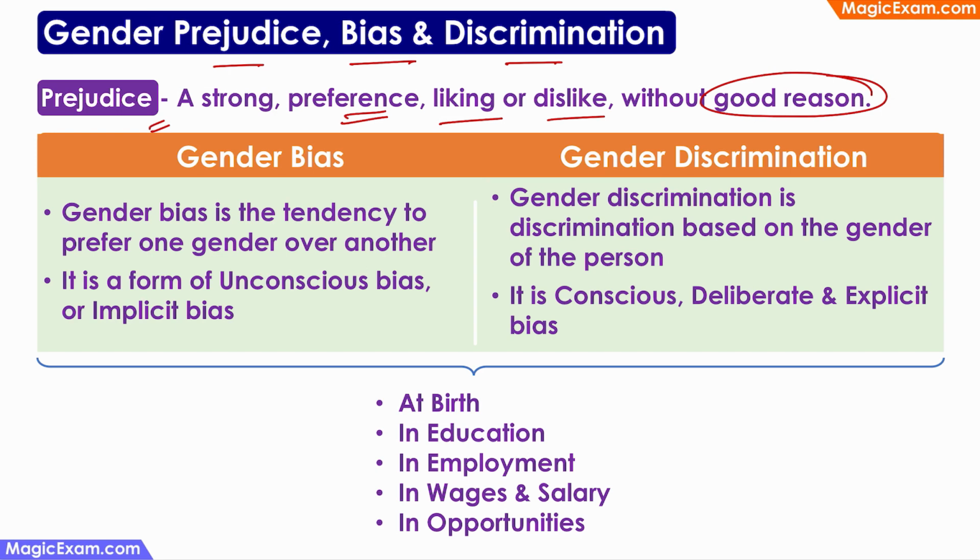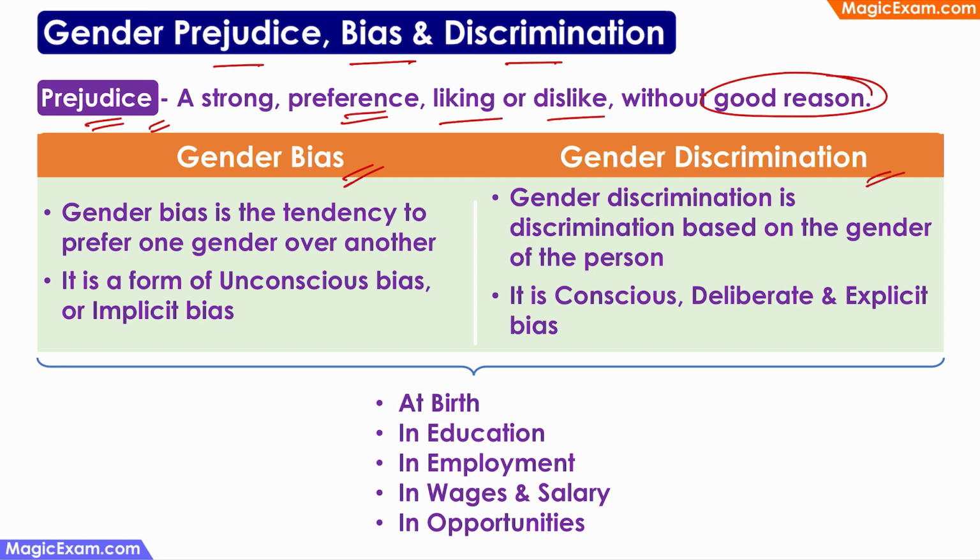So similarly, in some countries, there might be a prejudice for or against Asians or Indians or Chinese. And in India, there can be prejudices against North Indians or against South Indians for no valid reason. And prejudices can be for or against gender as well. Now this prejudice, that is the strong preference, liking or dislike, can result in bias or it can result in discrimination.